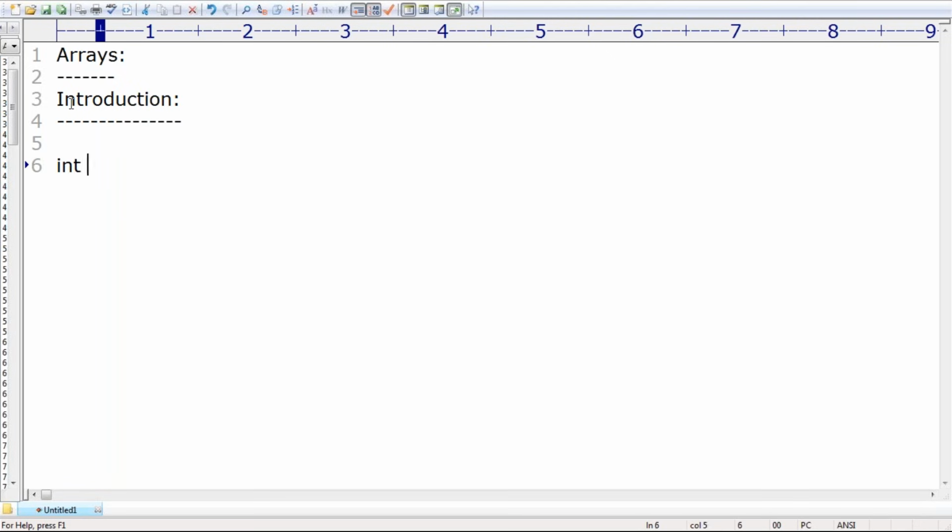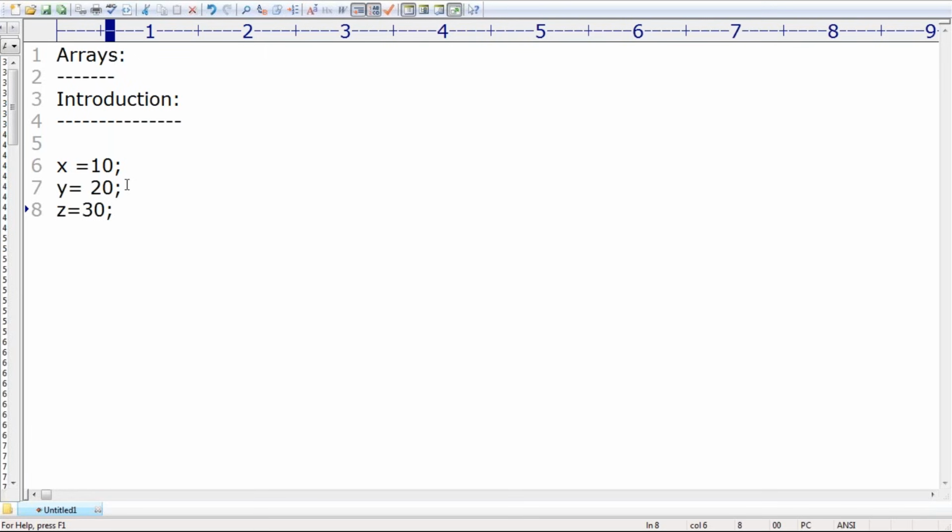Very simple. Just take int x = 10. I'm using a variable x to hold the value 10. I want to hold another value, 20, so I take one more variable. How many variables are there? 2 variables, representing 2 values. Suppose I want to represent one more value, then you go for a third variable. 3 variables, 3 values.